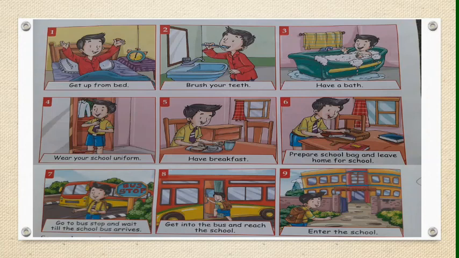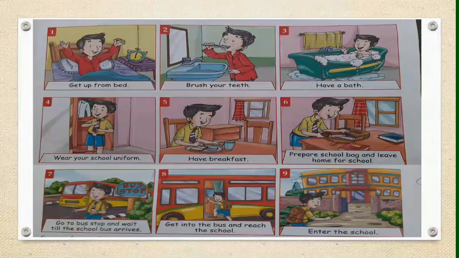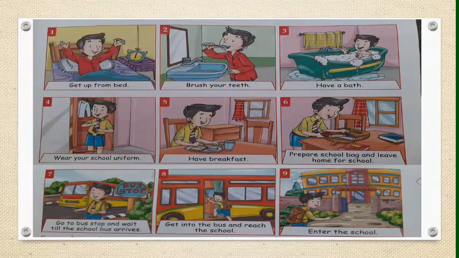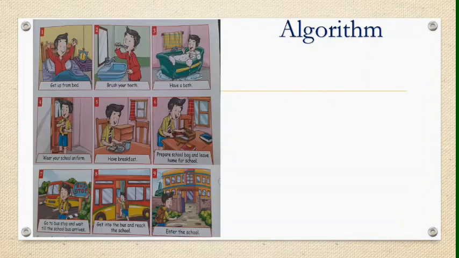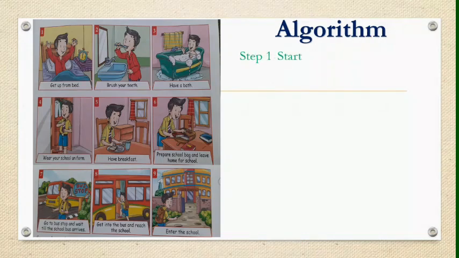Now I am showing you this picture. In this picture I am showing you the morning routine. Using this routine you come to school. So these are the different pictures, and according to these pictures you have to write the algorithm. So how can you write the algorithm? The same rules you have to follow for the algorithm. First step is always start. And now according to the pictures you have to write all these steps. What is the first step of the morning? Get up from the bed.